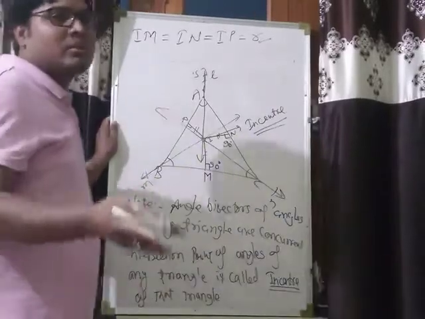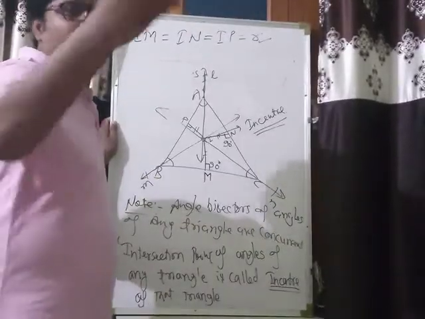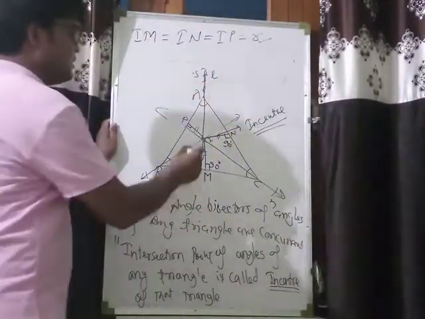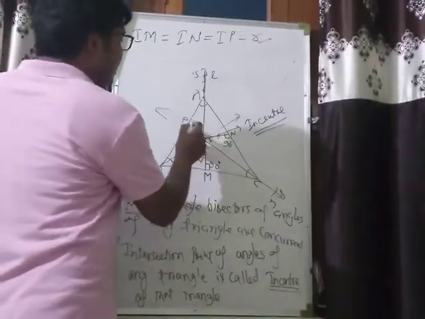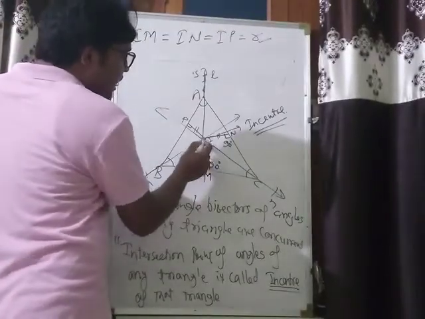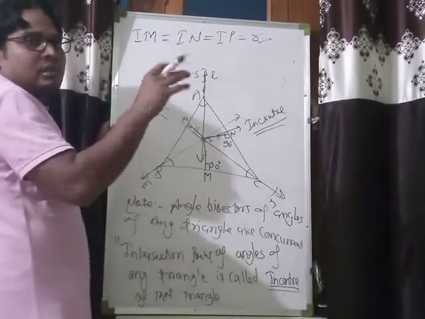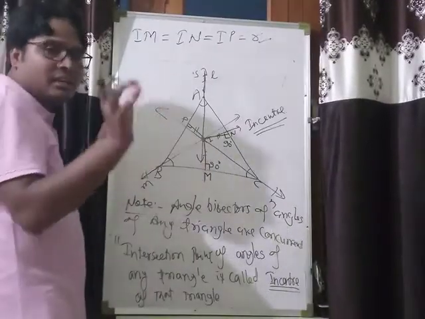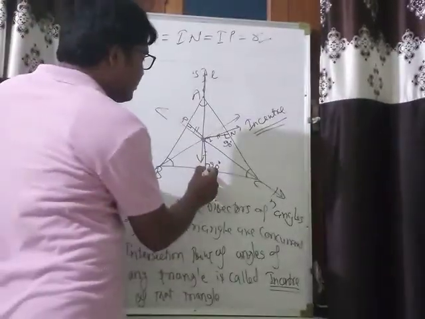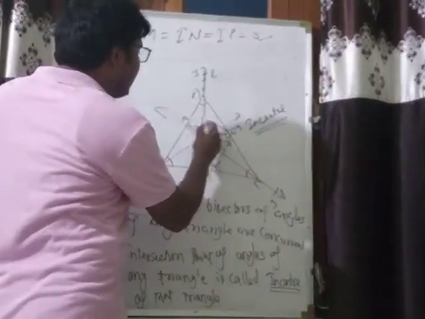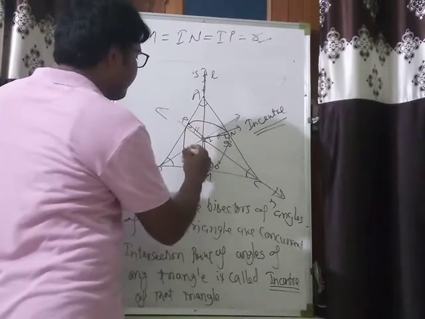By using the compass, what can we do? We can draw a circle. Clearly, because IM, IN and IP are equal and the length of these is taken as the radius, our circle must pass through M, N and P.